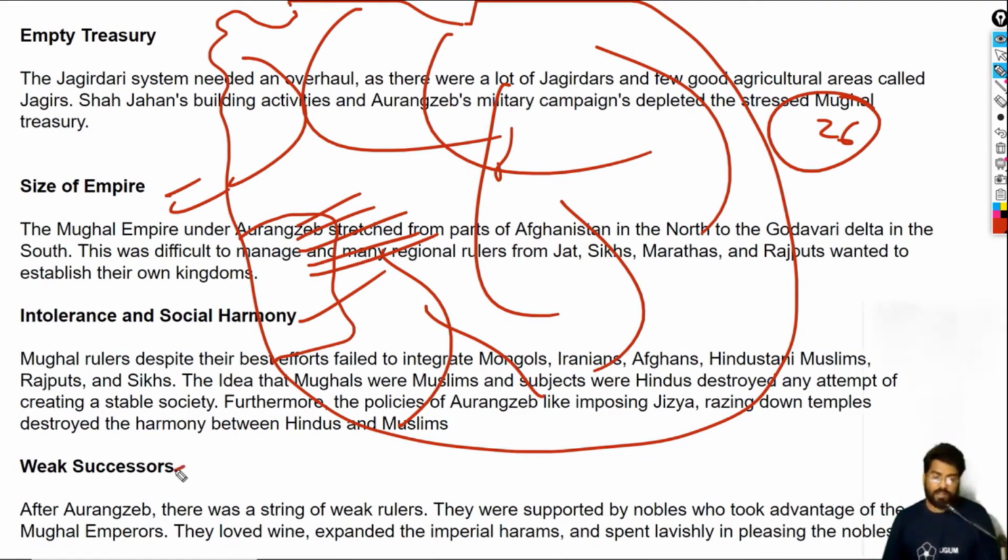Then we have the weak successors. After Aurangzeb, we had a series of weak rulers, starting from Jahandar Shah. They were all involved in pleasure, lovemaking, and wine. That's the only thing they were interested in. And then we had the nobles. They were dependent on nobles. You already know some of the nobles like Imad-ul-Mulk, Asaf Jah, Firoz Shah Jung. All of them were nobles who controlled the Mughal emperor like puppets. So it is one of the reasons.